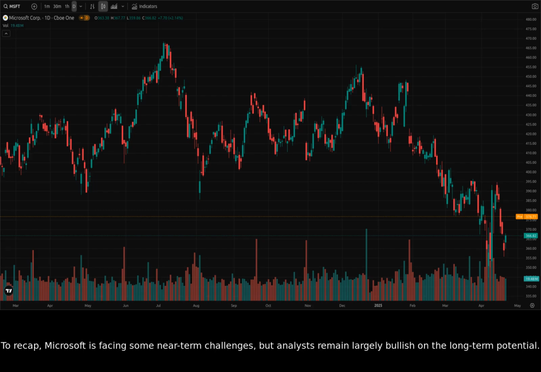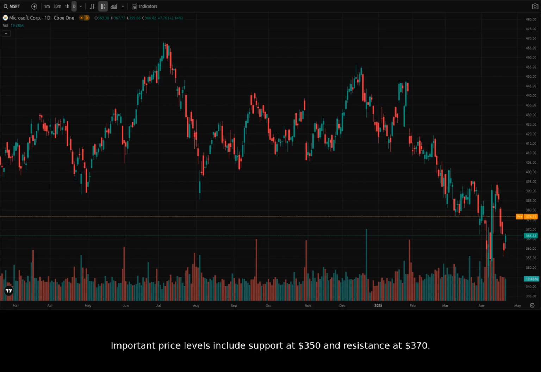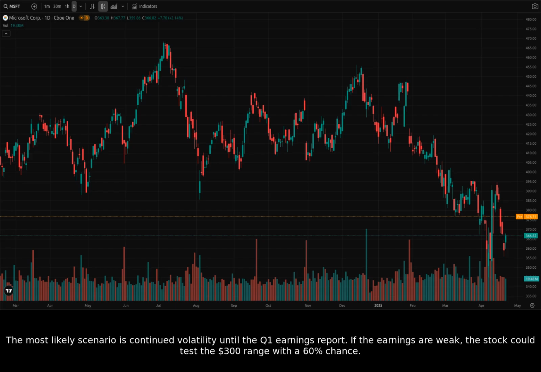To recap, Microsoft is facing some near-term challenges, but analysts remain largely bullish on the long-term potential. Important price levels include support at $350 and resistance at $370. The most likely scenario is continued volatility until the Q1 earnings report.